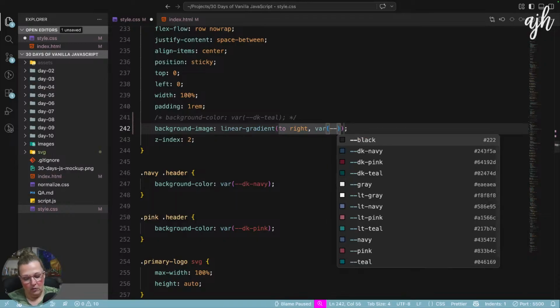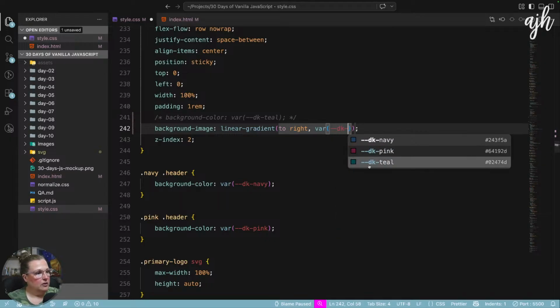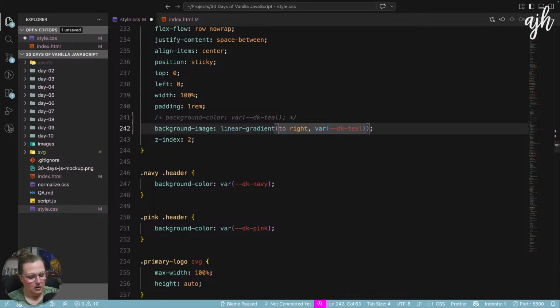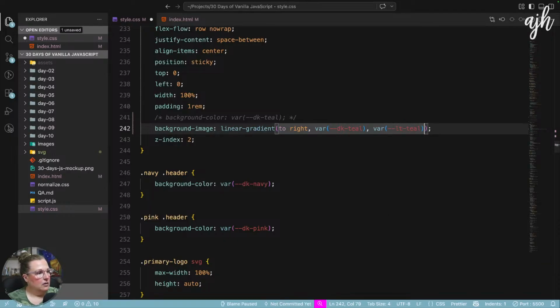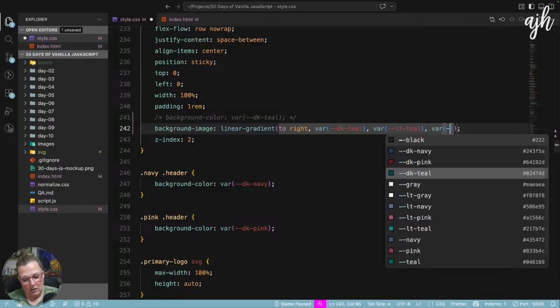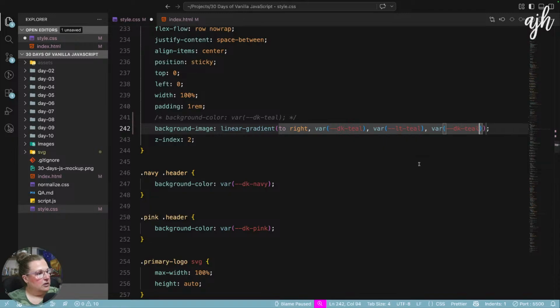and I'm going to do dark teal. We'll see how this goes. We might have to play with this. Comma, var, let's try light teal, comma, var, dark teal.